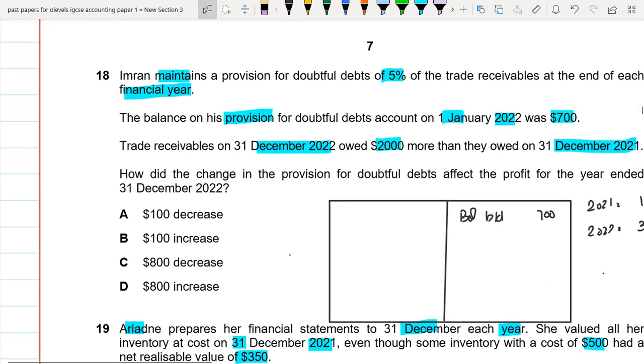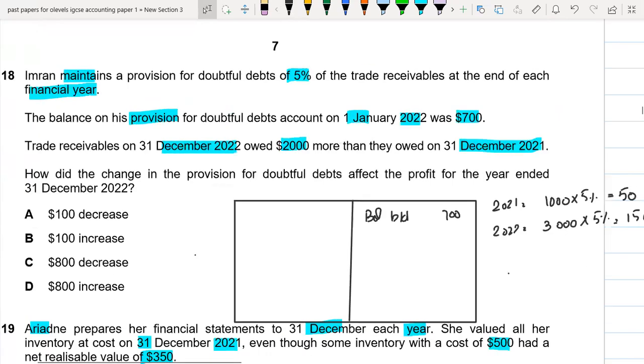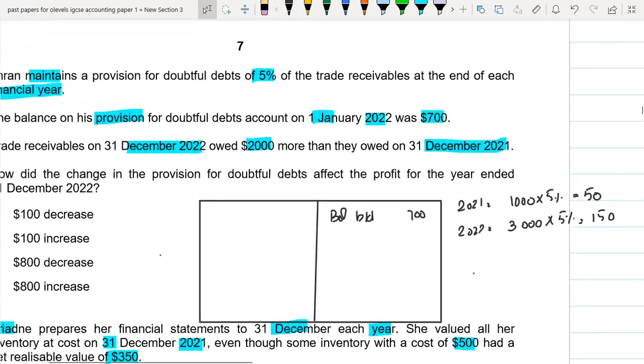How did the change in provision affect the profit for the year ended 31st December 2021?